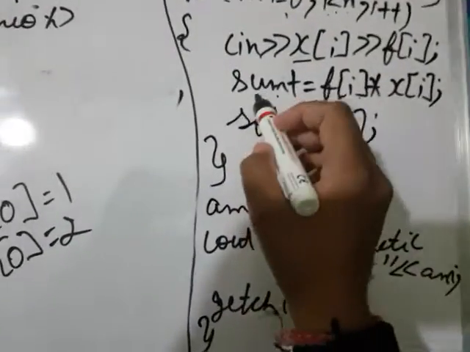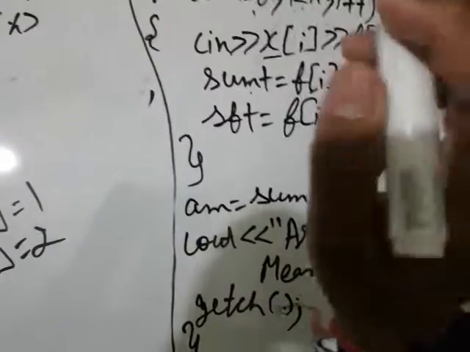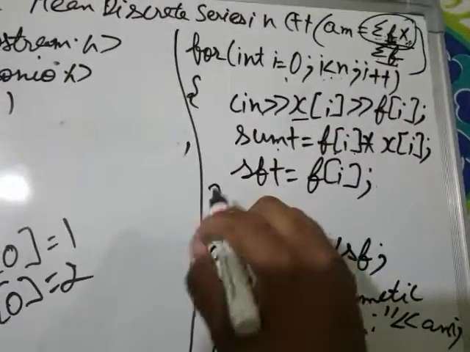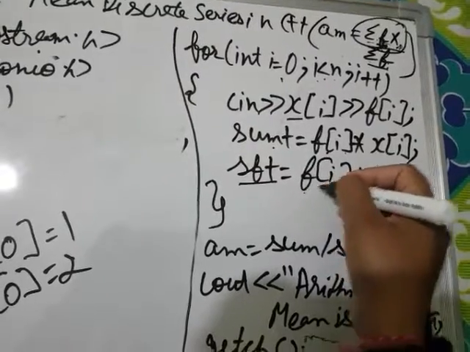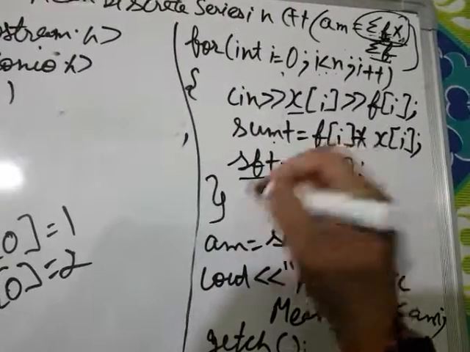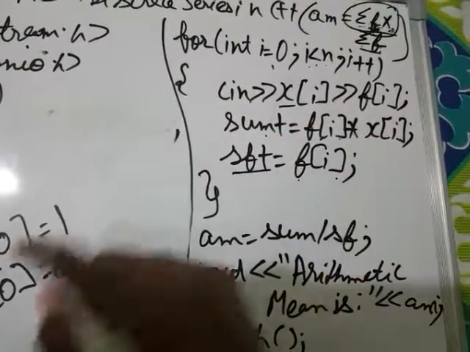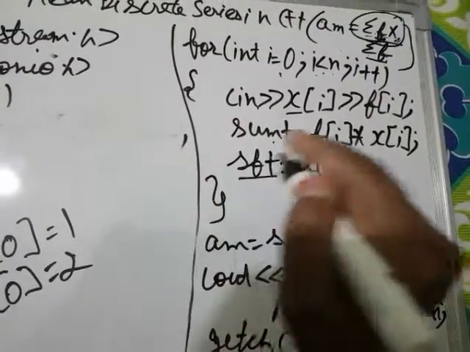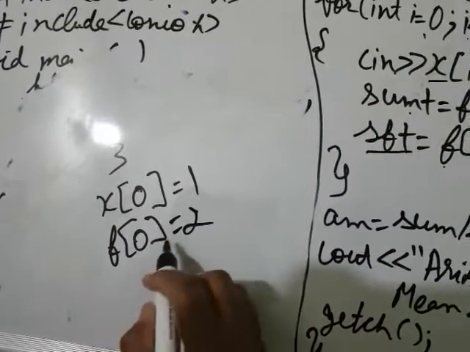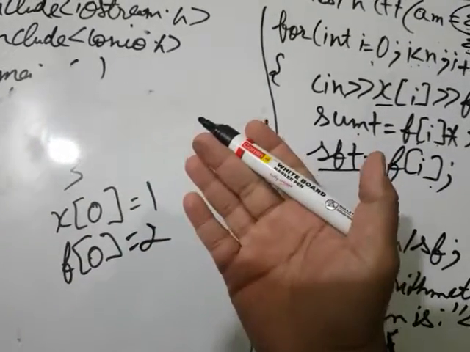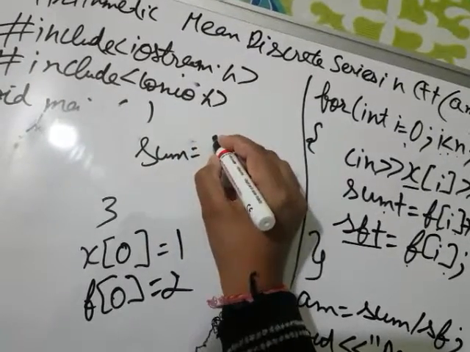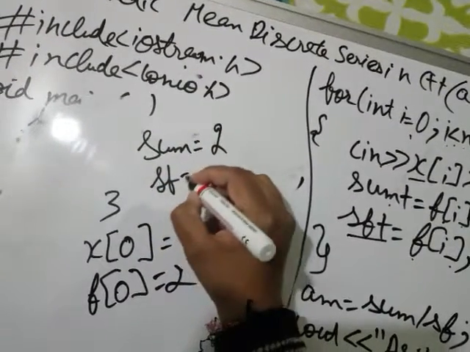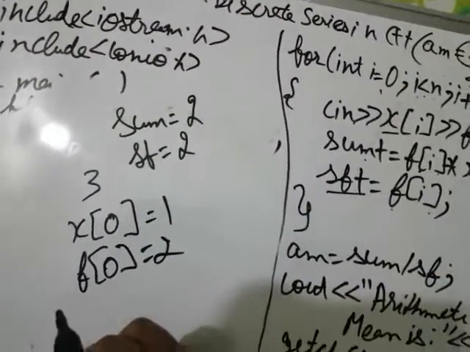So sum will store the result 2 at the first iteration. Now sf will be equal to the frequency 0th element plus the sf initial value. The initial value was 0, so 0 plus the f 0th element value 2 is 2. Now sum includes 2 at this step in the first iteration, and sf also includes 2, right?